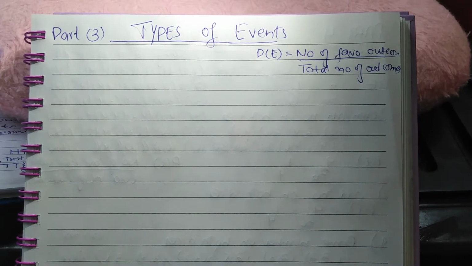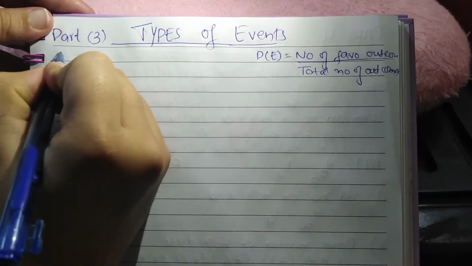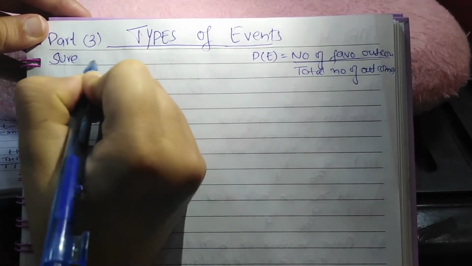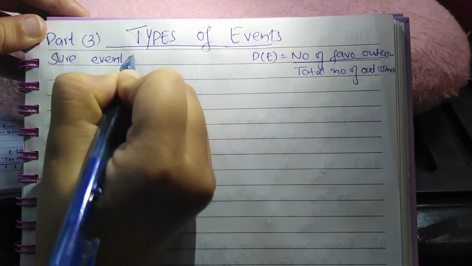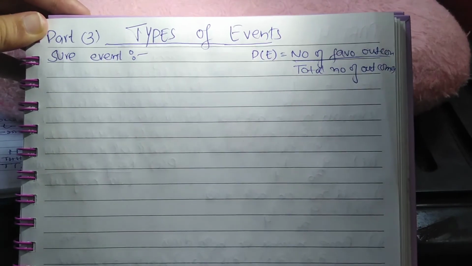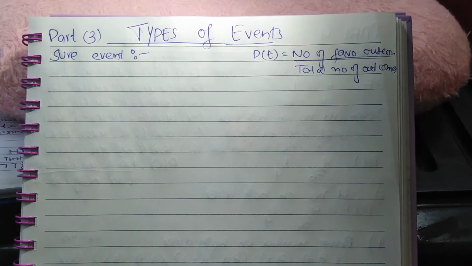So there are different types of events. First one is the sure event. A sure event is that event which is bound to happen.